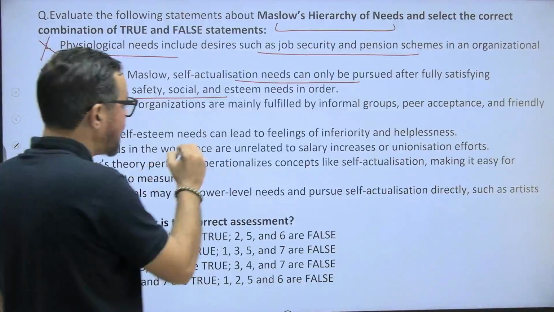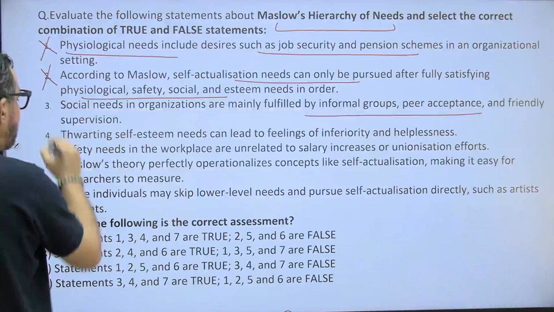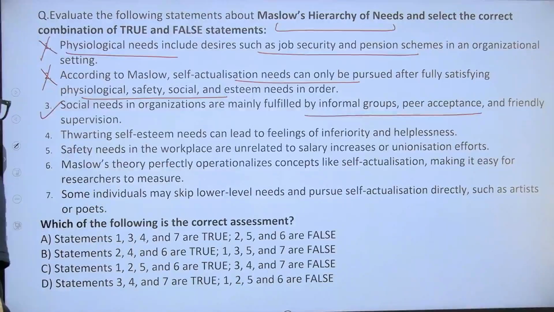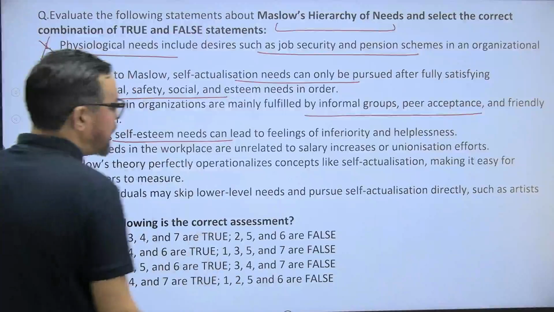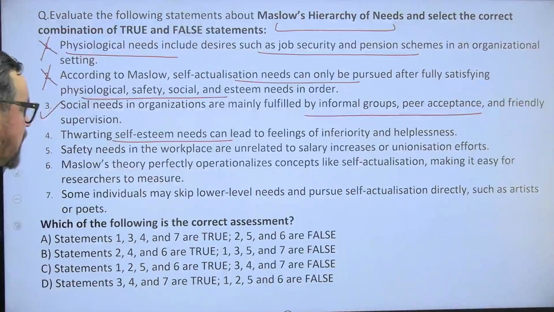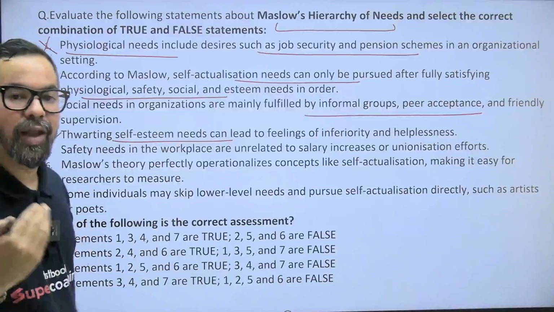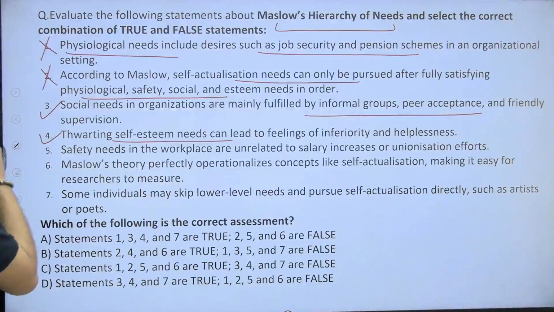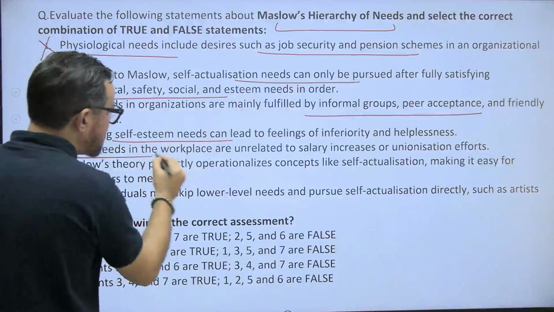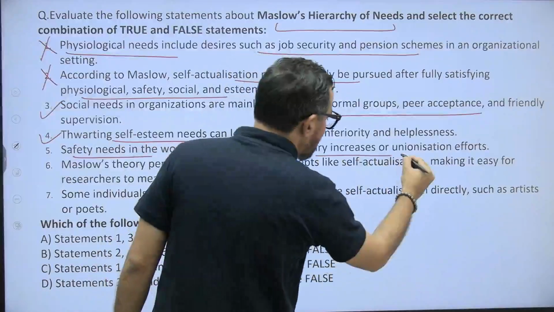Social needs in an organization are mainly fulfilled by informal groups, peer acceptance, and friendly supervision. Yes, true. Thwarting self-esteem needs can lead to a feeling of inferiority or helplessness. So anyone who is not able to achieve these might face these kinds of things. Next one: safety needs in the workplace are unrelated to salary.